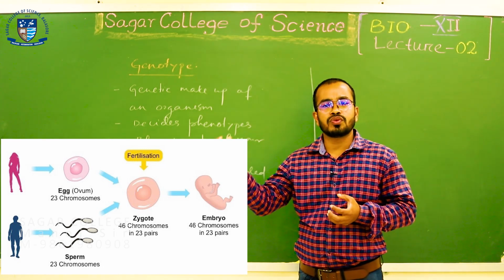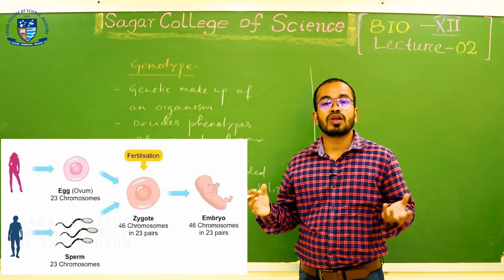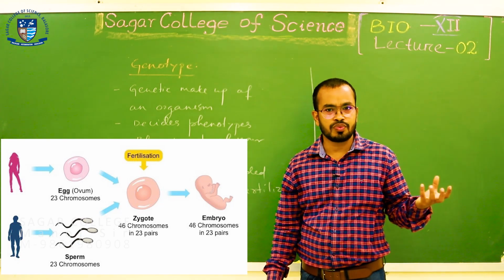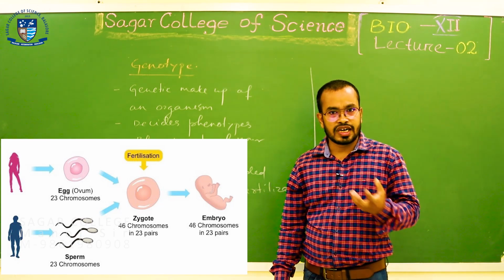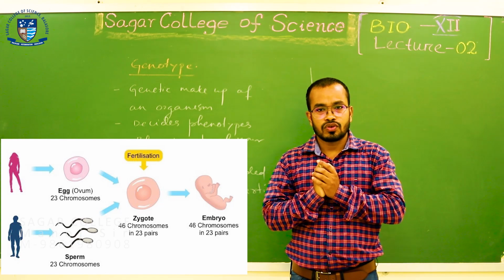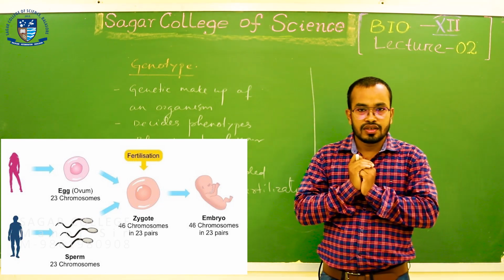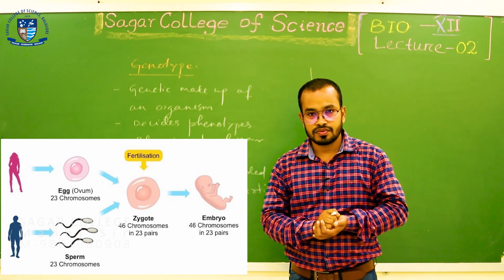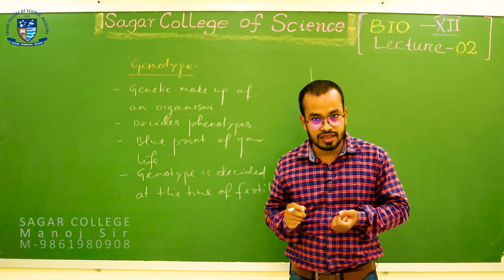Both the sperm nucleus and the egg nucleus will fuse, and you all know the egg nucleus contains 23 chromosomes and the sperm nucleus also contains 23 chromosomes. At the time of fertilization, chromosomes will pair up, and this pair of chromosomes is called a homologous pair. In the last class we discussed where alleles are present.